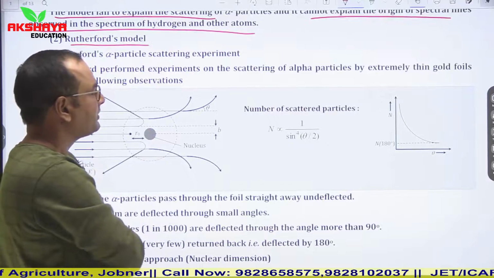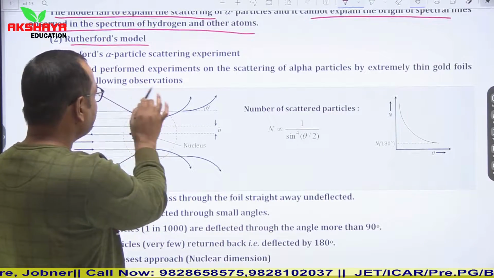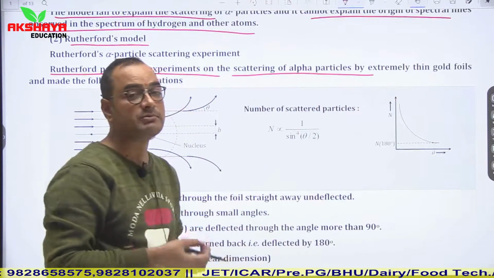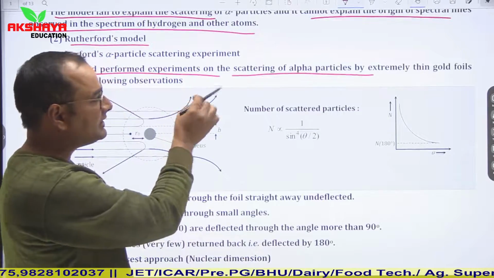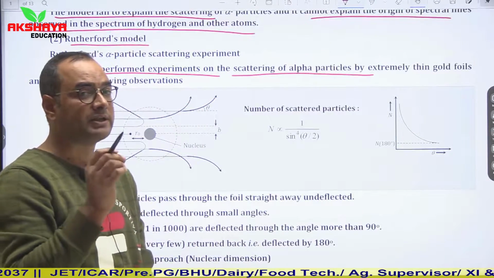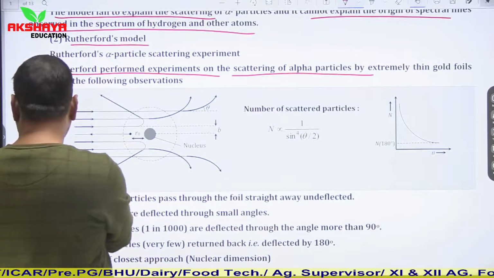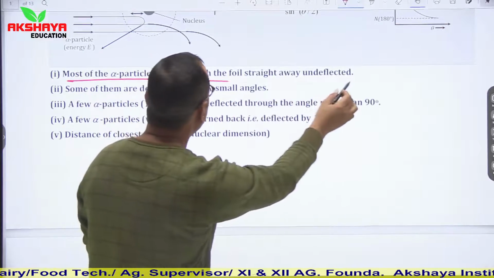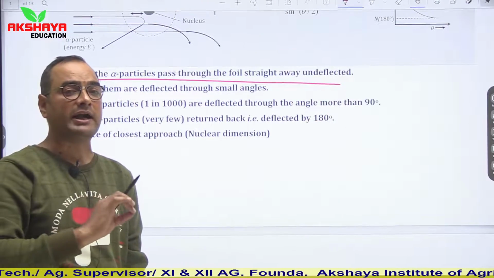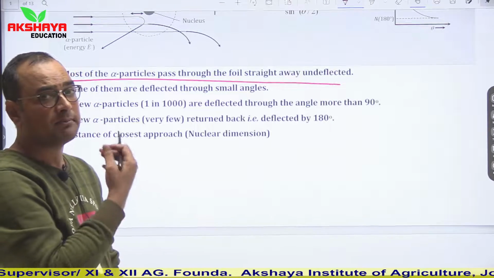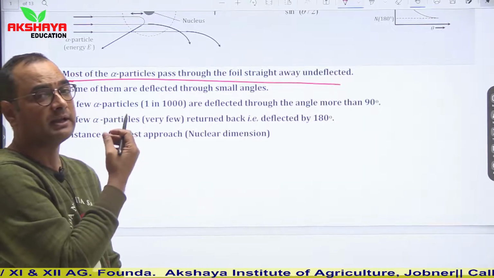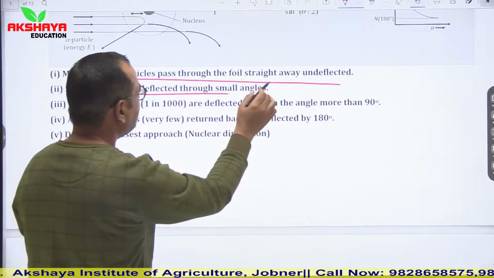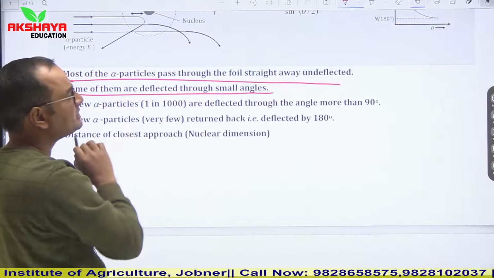Rutherford performed an experiment in which he showed scattering of alpha particles by an extremely thin gold foil. He scattered alpha particles on a very thin gold foil and took the following observations from this experiment. According to Rutherford, most of the alpha particles pass through the foil straight away undeflected. It means most of the alpha particles went through that gold foil without scattering or deviation. Some of them are deflected through small angles.